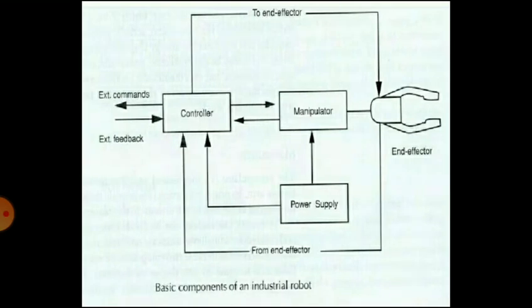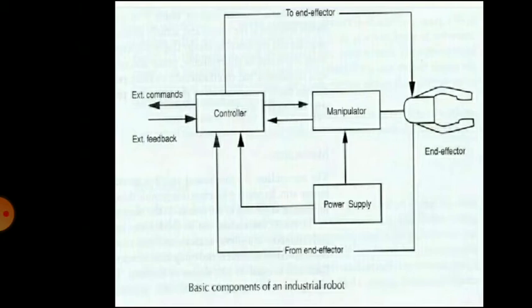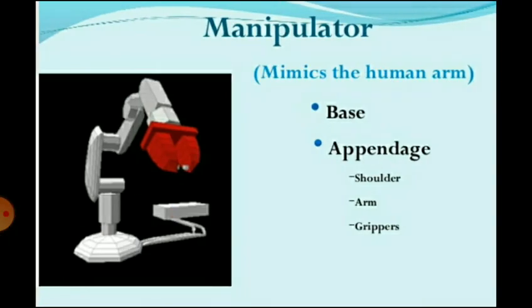This is a block diagram of an industrial robot consisting of controller, manipulator, power supply, and effector. First is the manipulator. The manipulator mainly consists of a base, an arm and a wrist. Robots are mounted on a base which is fastened to the floor. You can see in the diagram, the body is attached to the base and the arm assembly is attached to the body. At the end of the arm is the wrist.